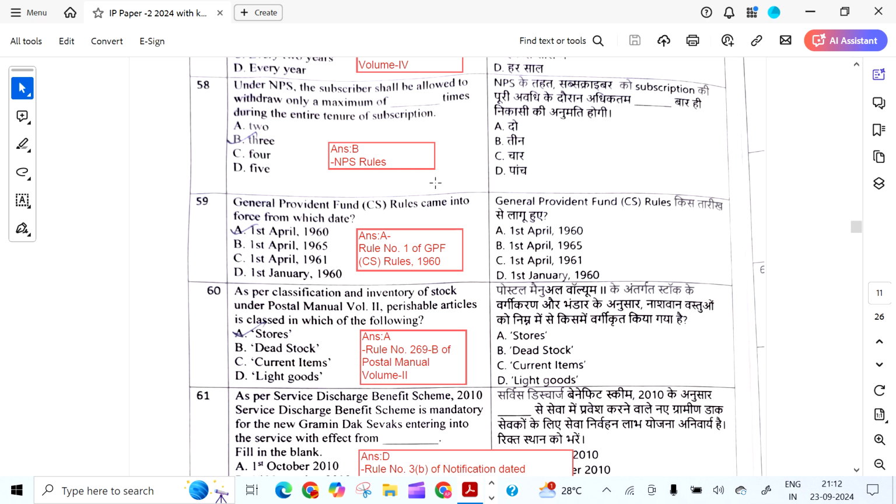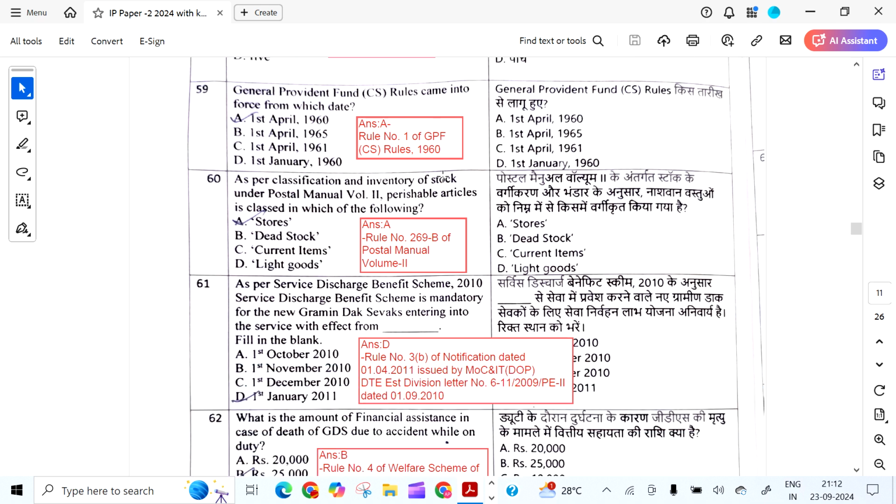Under NPS, the subscriber shall be allowed to withdraw only a maximum of 3 times during the entire tenure of subscription. So the answer is B, from NPS rules. GPF rules came into force from which date?